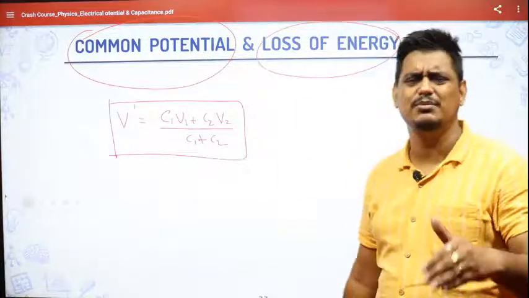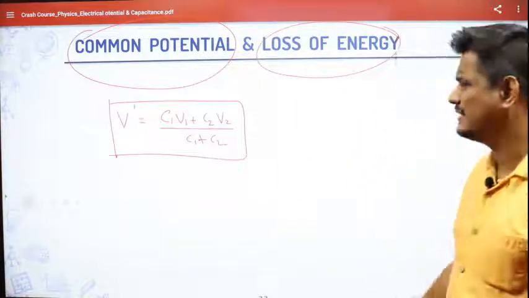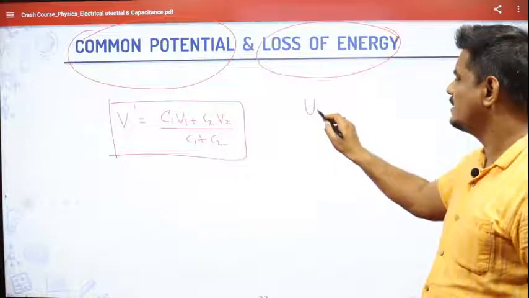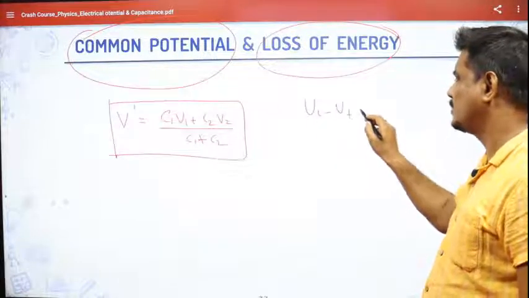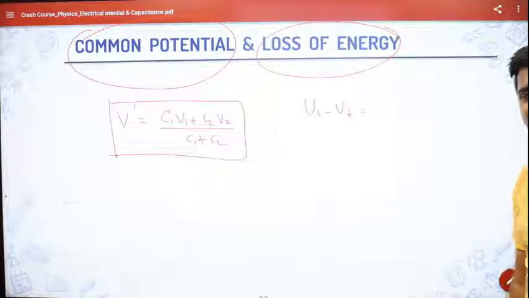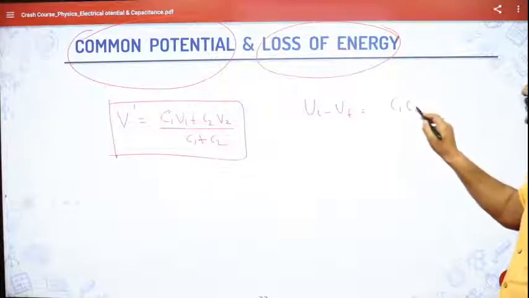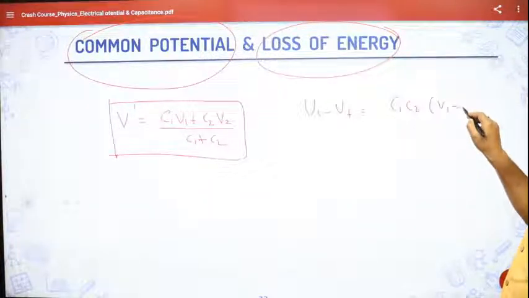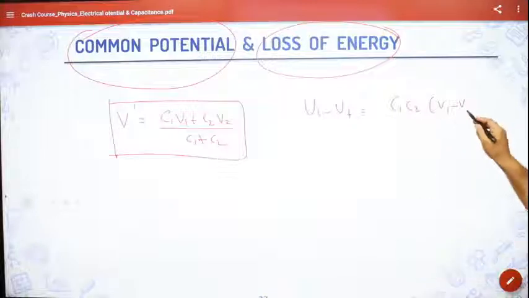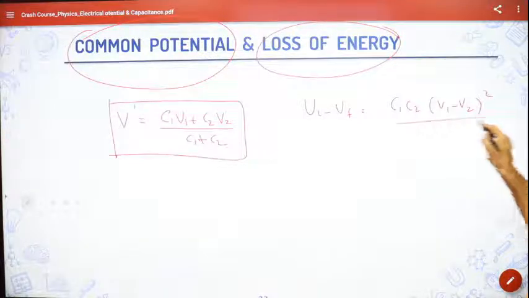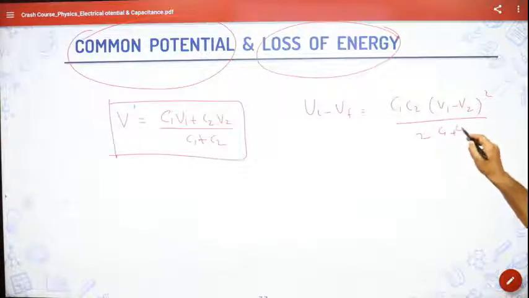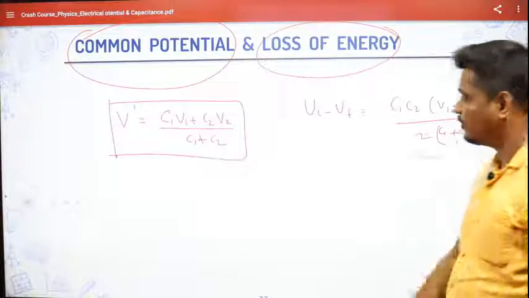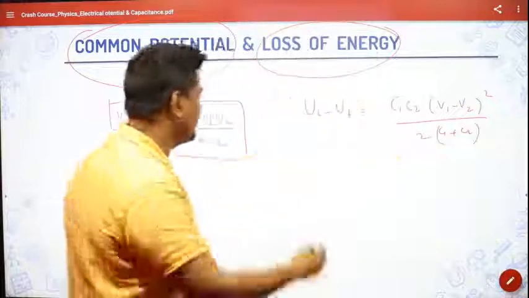It is lost in terms of heat or some other energies. So initial energy minus final energy, Ui minus Uf, you should also remember, and that is equal to C1 C2 into V1 minus V2 the whole square by 2 into C1 plus C2. This is the formula of the energy lost, delta U.